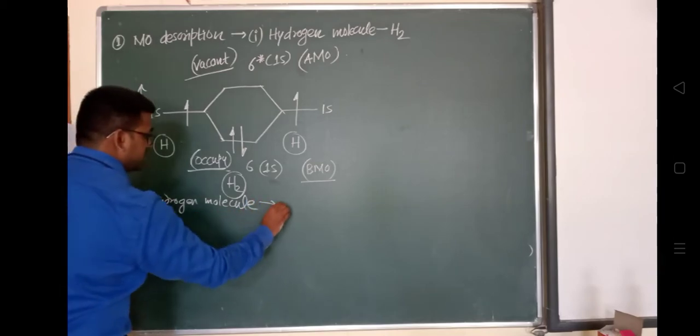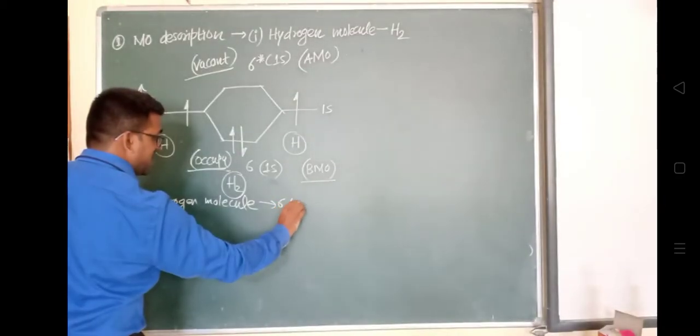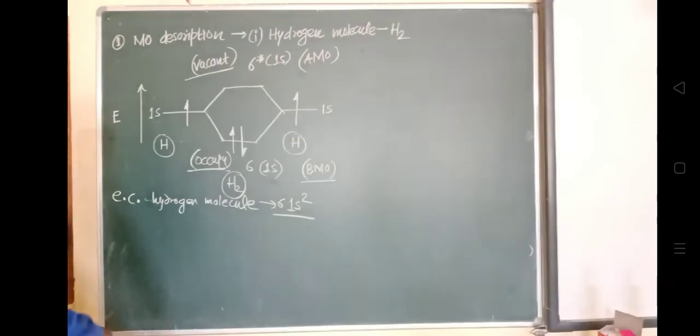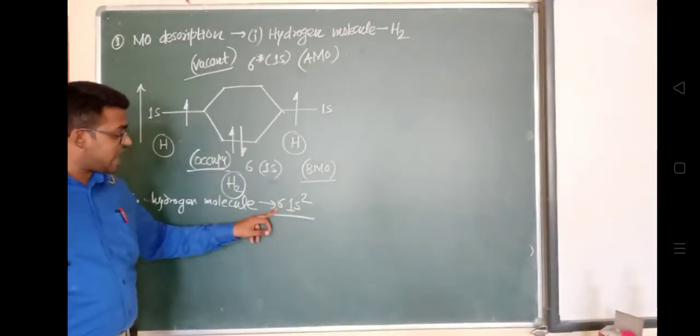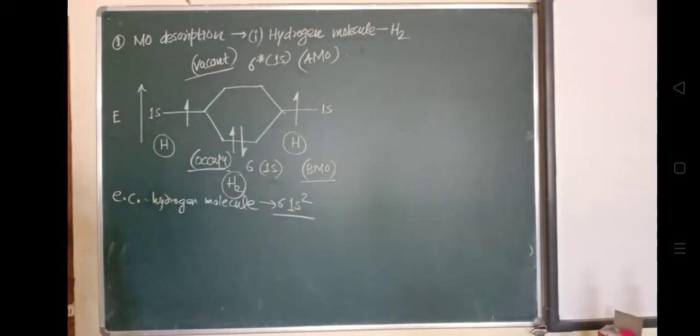The electronic configuration is written as sigma 1s2. You can see here that it forms a bonding molecular orbital, and two electrons will be present in this hydrogen molecule.